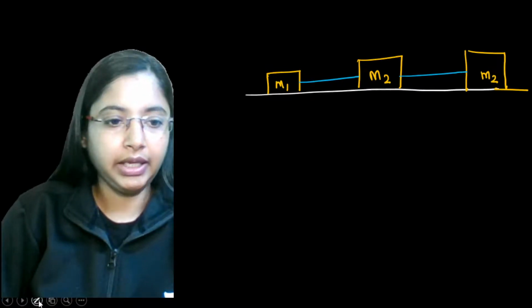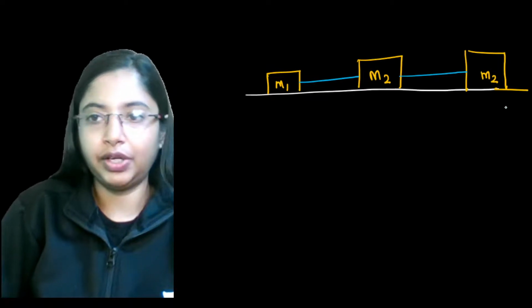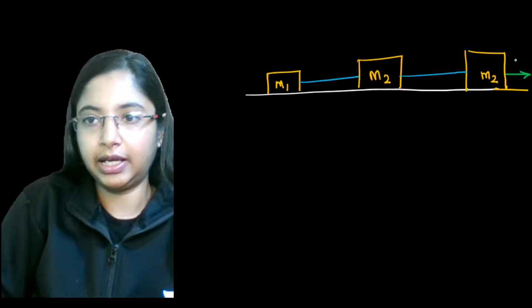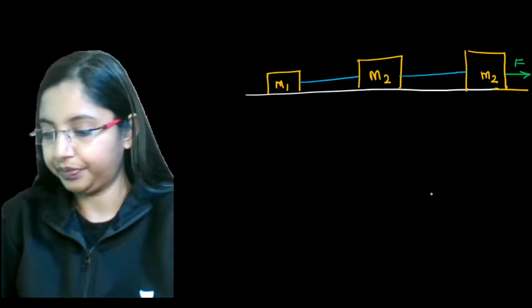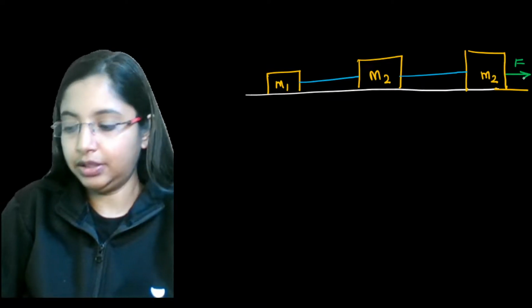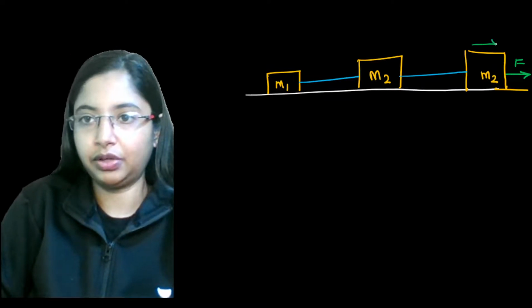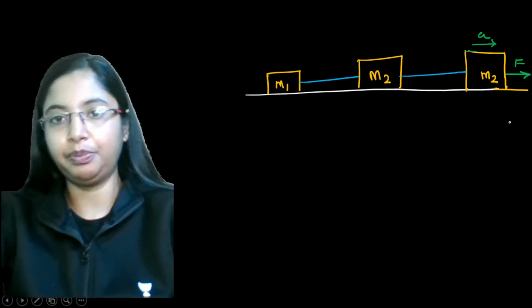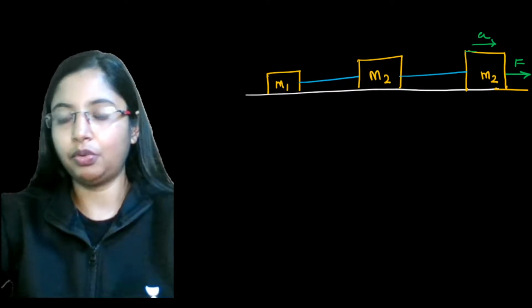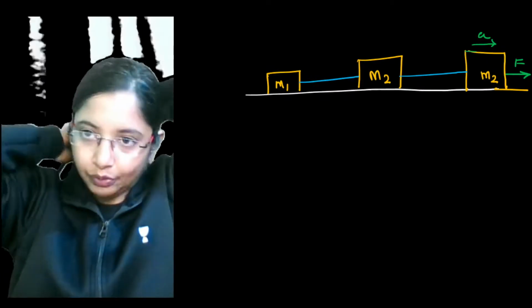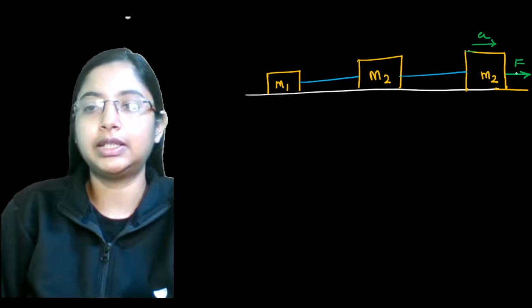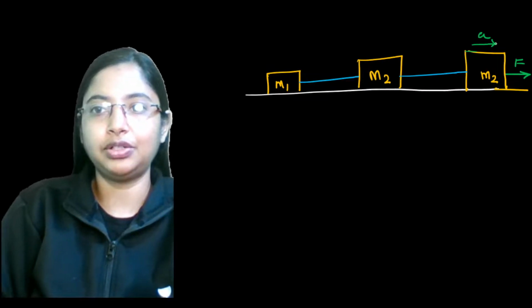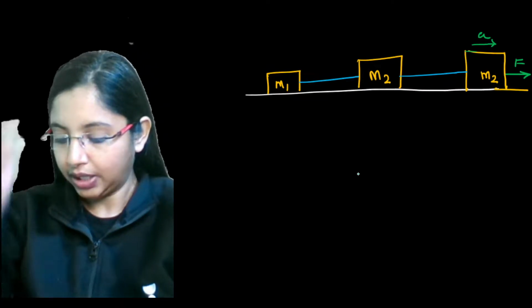Okay, and there is a force, and we are going to connect a string and actually pull the string over here. As you pull the string, this particular mass will start accelerating, it will start moving, because there's a string attached here. Through that string, you are actually pulling the rope. So if you're pulling the rope with a force over here, then what do we get? This particular force is going in this direction, so this gives you an acceleration.